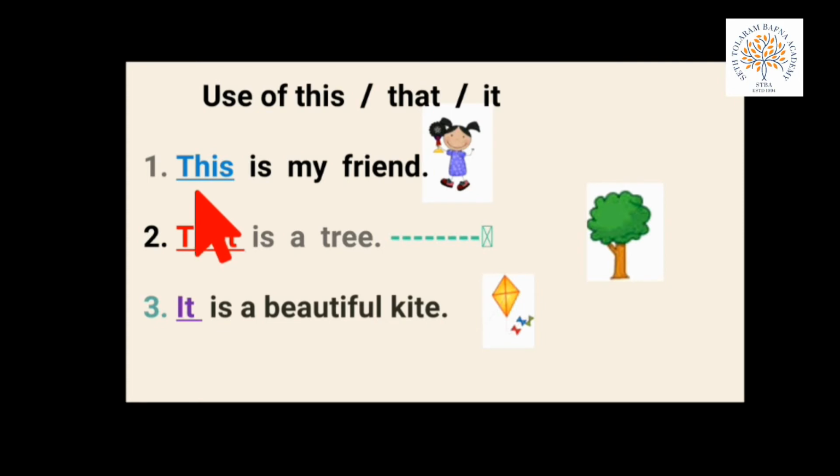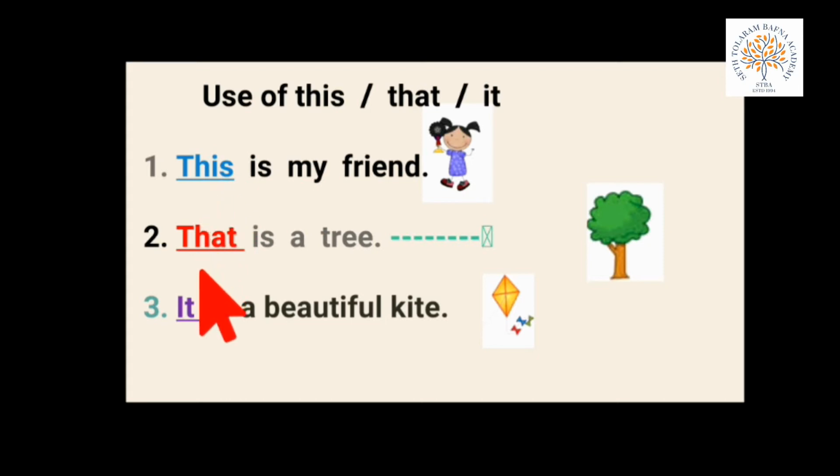Let's come to our first line. Here is dash is my friend. So here is the friend and she is far or near? She is near, पास में है. So we use this, and this is living thing. Okay, सांस लेती है, grow करती है. So we use this. The spelling of this is THIS.